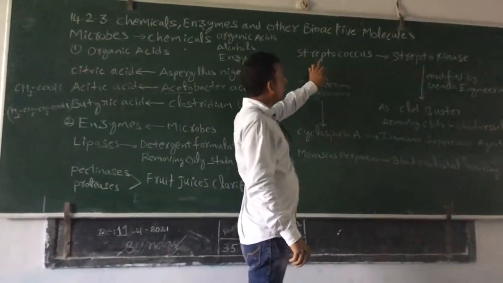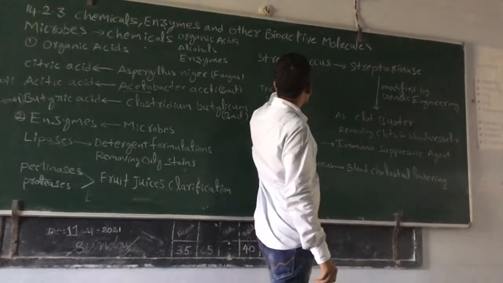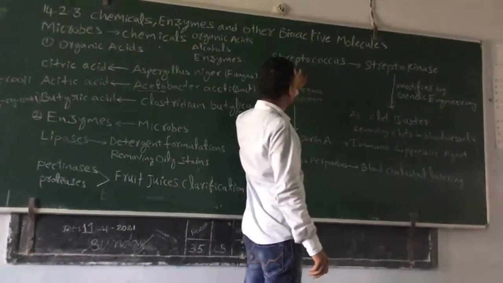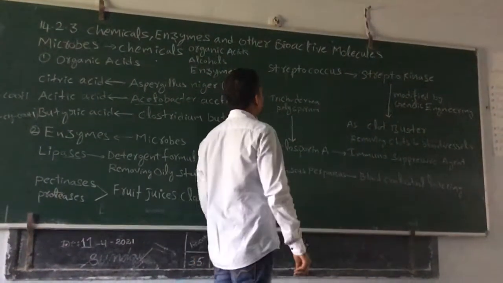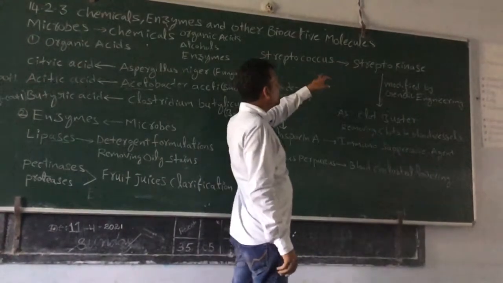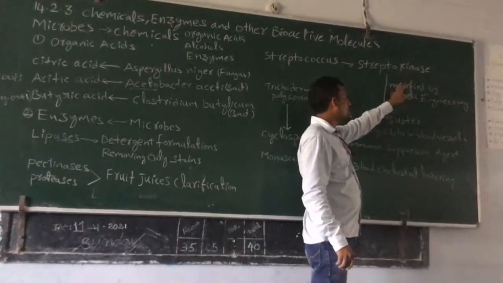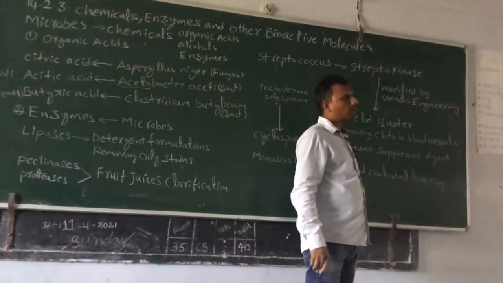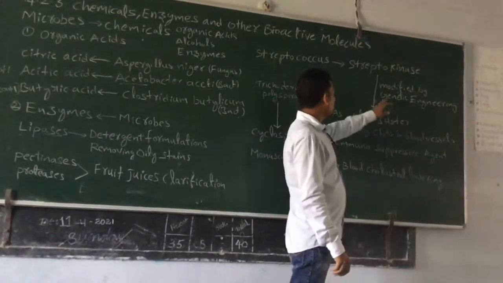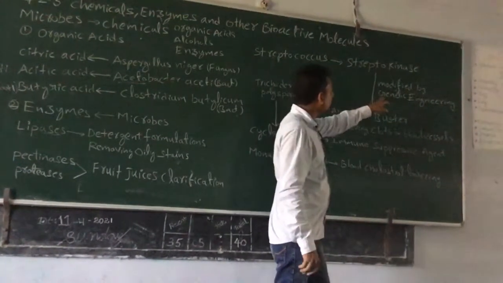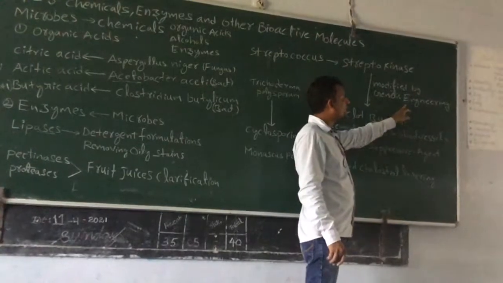Next, coming to another enzyme, streptokinase. It is produced from the Streptococcus bacteria. Streptococcus is a bacteria from which streptokinase, an enzyme, is obtained. Not only that, it is genetically modified to be more functional, to get a desired function. Once it is obtained from the streptococcus, it is also modified with the help of genetic engineering.